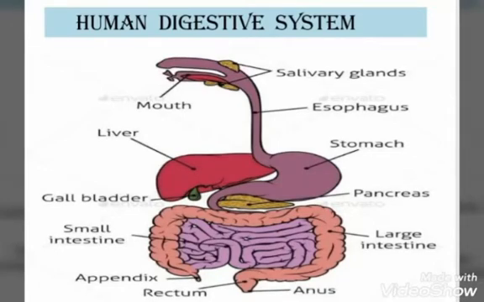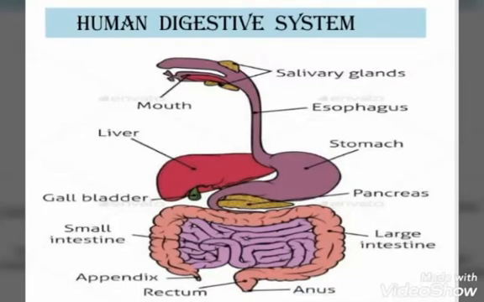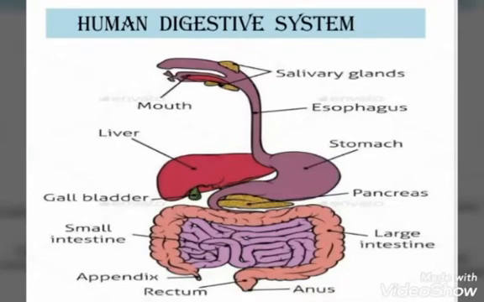Now, after the esophagus, the food is moved toward the stomach. The stomach is a J-shaped muscular bag that is present under the diaphragm on the left of the body, and it works like a blender. In the stomach, hydrochloric acid is present, which kills the bacteria present in the food. The food in the stomach is then converted into a thick, creamy, semi-solid mass called chyme, and after this, the food moves toward the small intestine.